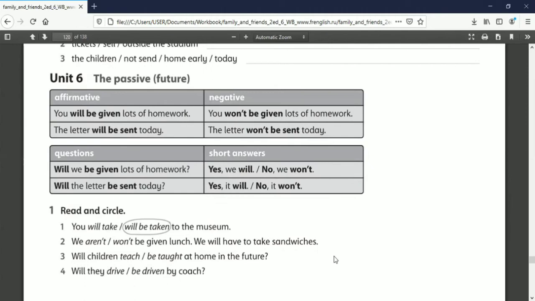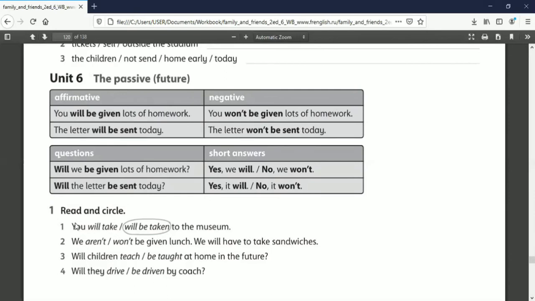Okay, remember for the passive future, you have to use will be followed by verb 3. For the question, put will at the beginning and then subject, be plus verb 3. For the list of the verb 3, you can see it at the back of your grammar book.